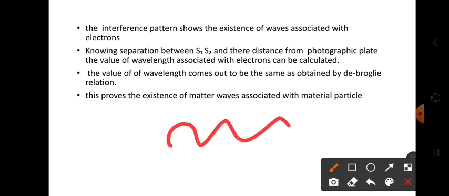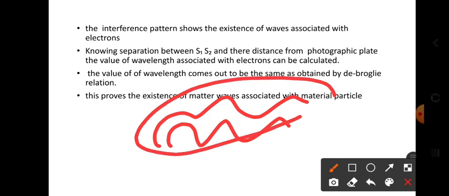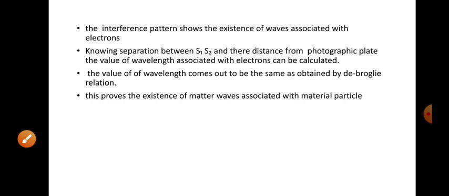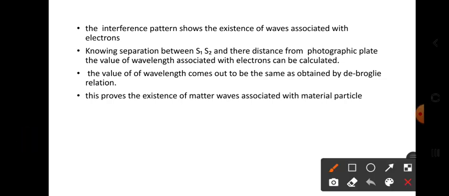Only when the electron behaves like a wave do they form the interference pattern. According to Huygens, interference, diffraction and polarization are explained on the basis of waves only.